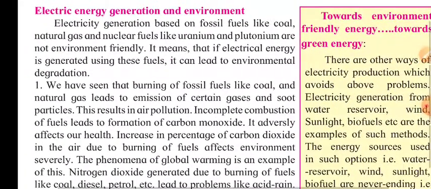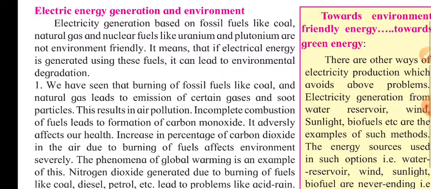Then next is electric energy generation and environment. When we talk about this particular section, that is, electric energy generation and environment: electricity generation based on fossil fuels like coal and natural gas, and nuclear fuels like uranium and plutonium, is not environment friendly.